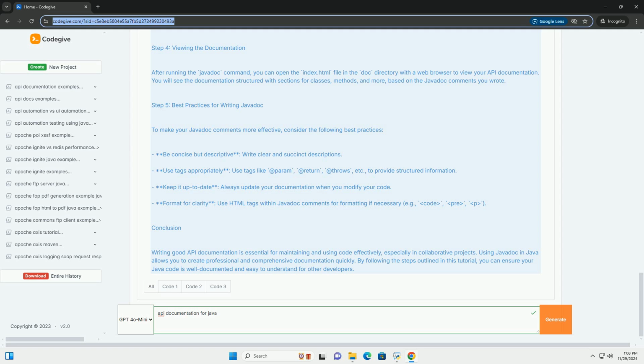Conclusion. Writing good API documentation is essential for maintaining and using code effectively, especially in collaborative projects. Using javadoc in Java allows you to create professional and comprehensive documentation quickly. By following the steps outlined in this tutorial, you can ensure your Java code is well documented and easy to understand for other developers.